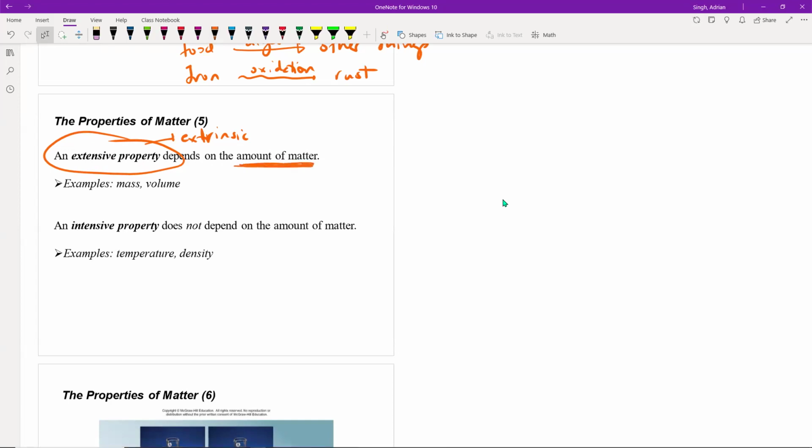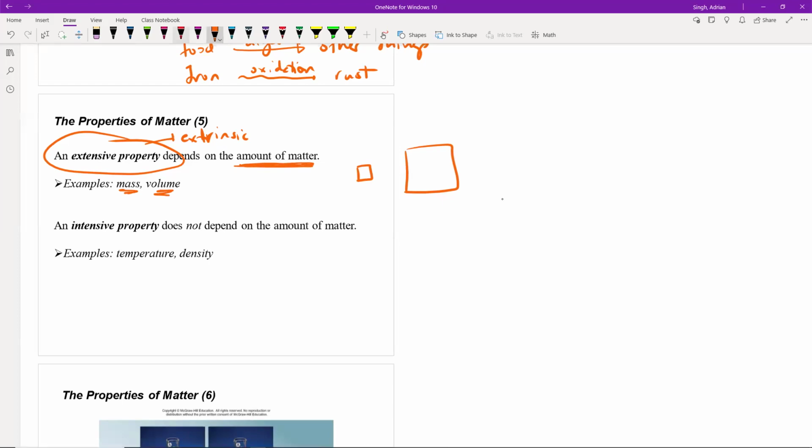An example would be the mass or the volume. If it's the same substance but a different size, a bigger sample is going to have a bigger mass and occupy a bigger volume. So mass would be an extensive property. The amount of matter in it changes depending on the size of the sample.